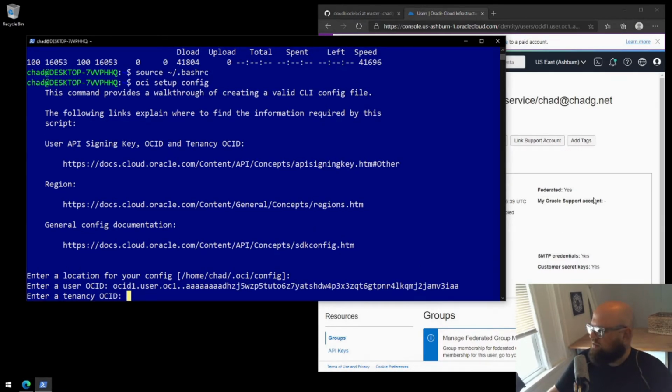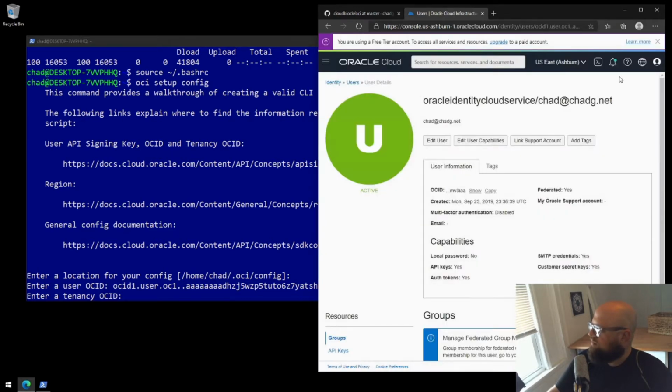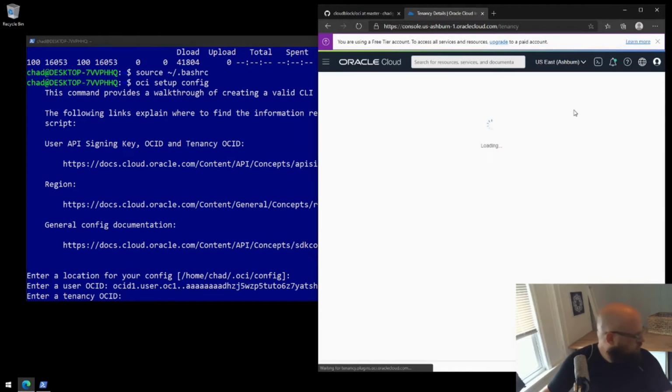Next, we need the tenancy ID. Let's look at the README. We can get the tenancy ID from profile, top right, and then tenancy. All right, so there's the profile, top right, and tenancy.